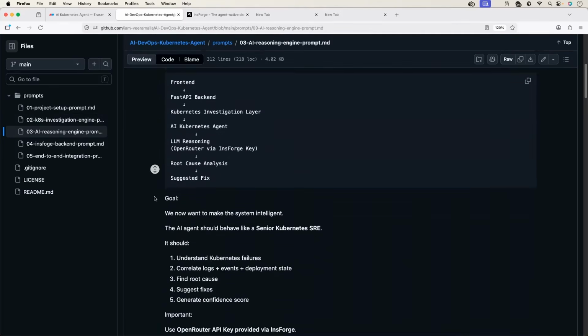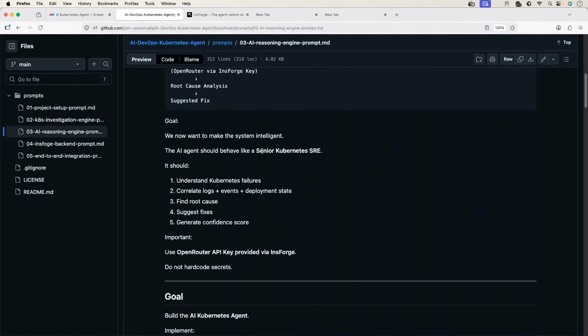Here, in the goal section, I'm saying act as a senior Kubernetes SRE and perform investigation. I mean the AI investigation. It should understand Kubernetes failures, correlate the logs, events, deployment state, find the root cause, suggest the fixes, and generate a confidence score. Why are we generating this confidence score?